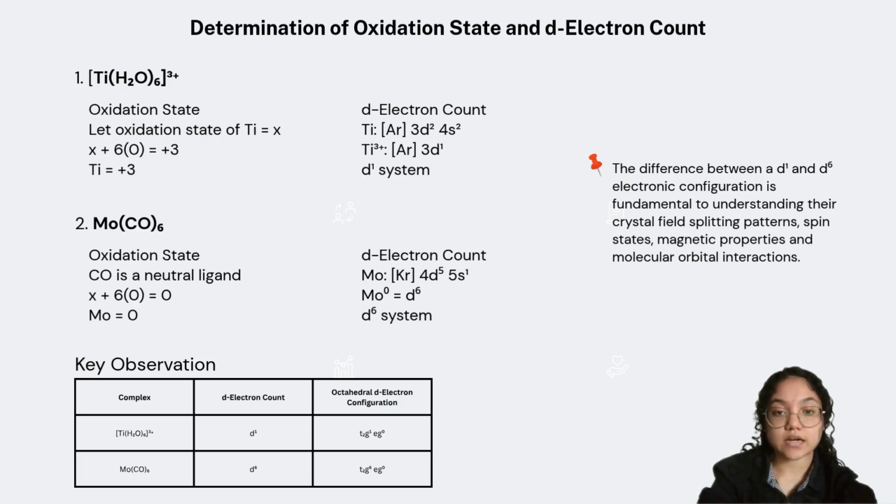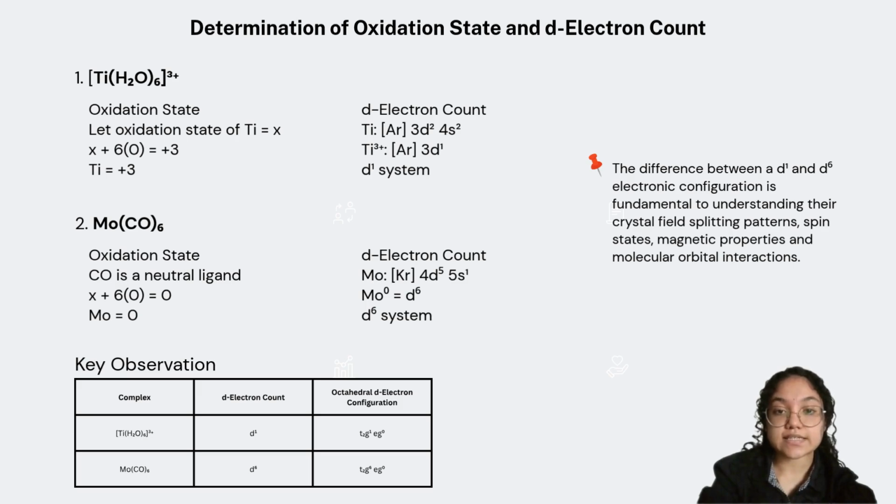For molybdenum hexacarbonyl, carbon monoxide is also a neutral ligand and the complex is overall neutral. Therefore, the oxidation state of molybdenum is 0. Since neutral molybdenum has the configuration of [Kr] 4d5 5s1, it contains 6 d electrons and is classified as a d6 system. When these d electrons are placed in an octahedral crystal field, the electron arrangements become t2g1 eg0 for hexa-aqua-titanium(III) ion and t2g6 eg0 for molybdenum hexacarbonyl.